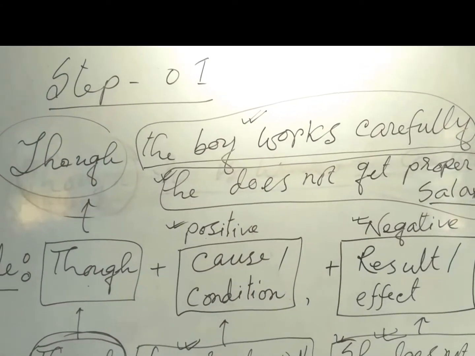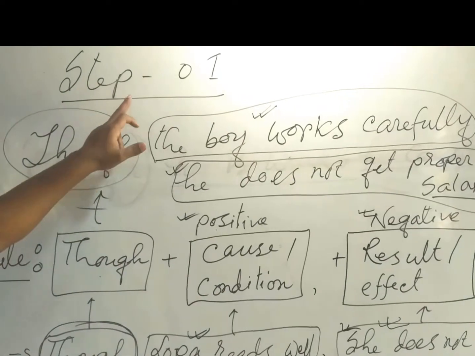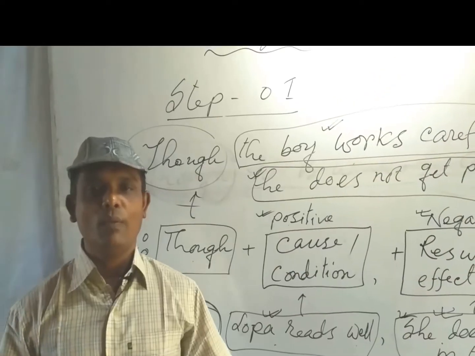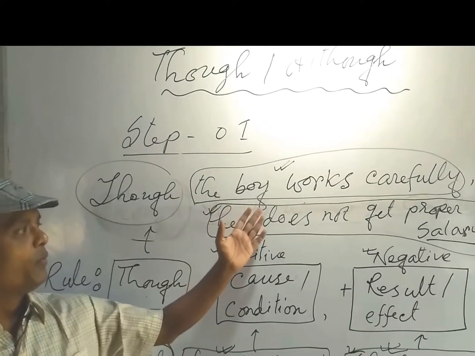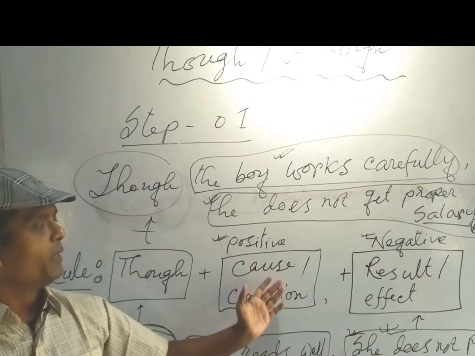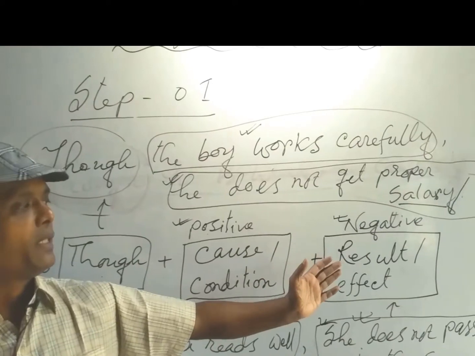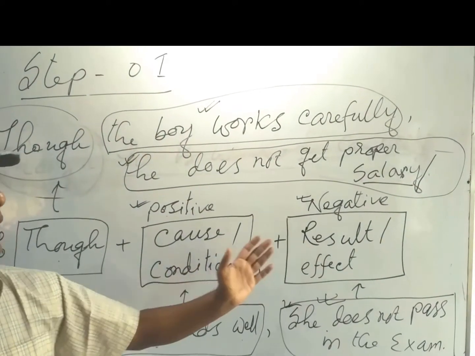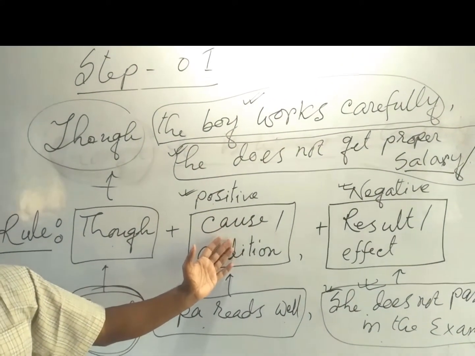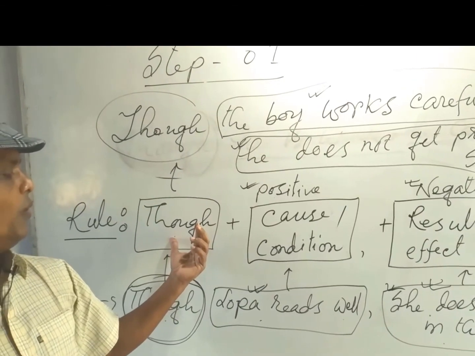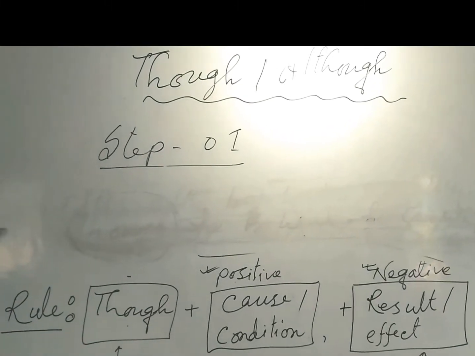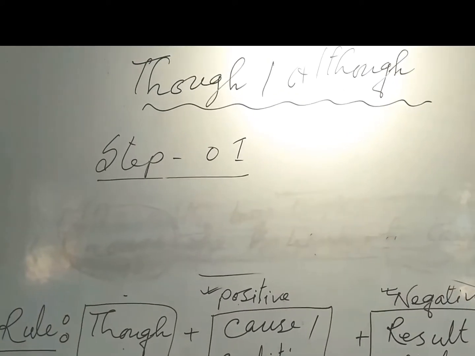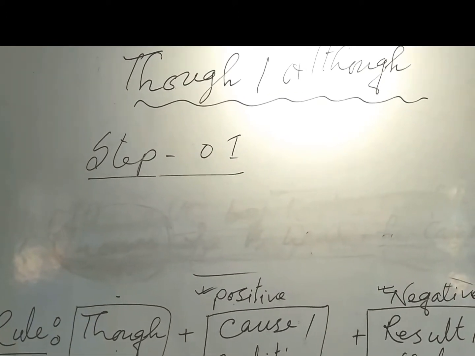So in this step 1, we are getting the picture that when the cause would be positive, the result would be negative. And before this sentence of cause and condition, we will apply though or although. Another thing, the sentence of result may come at the very beginning, then though or although, now the sentence of cause.